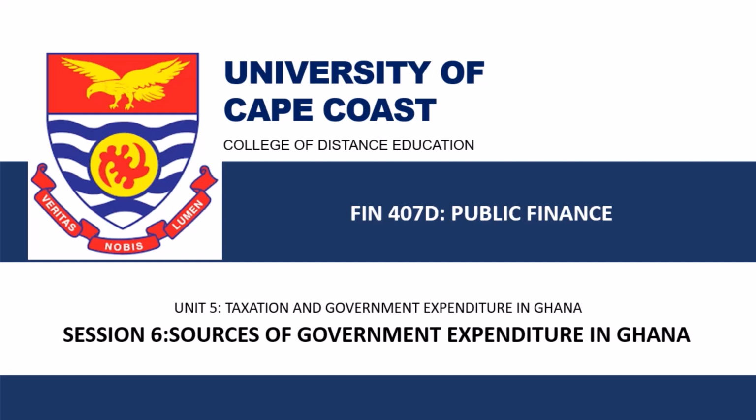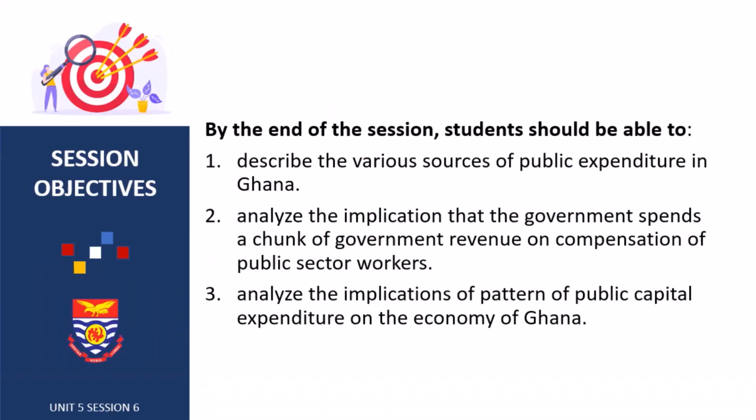In this session, we'll be focusing on the expenditure bit of this unit, where we'll be looking at some sources of expenditure of the government of Ghana. By the end of this session, we would be able to describe the various sources of public expenditure in Ghana. We would also be able to analyze the implication that the government spends a chunk of government revenue on compensation of public sector workers, and analyze the implications of the pattern of public capital expenditures on the economy of Ghana.